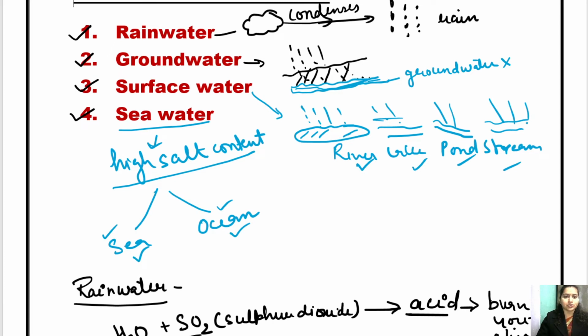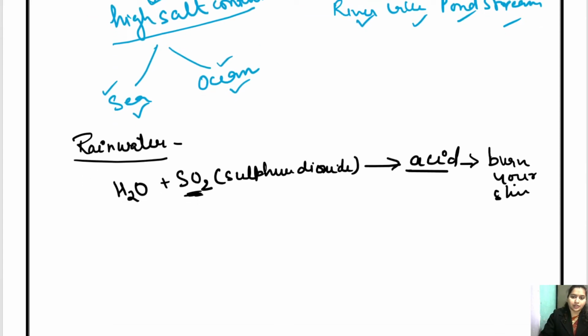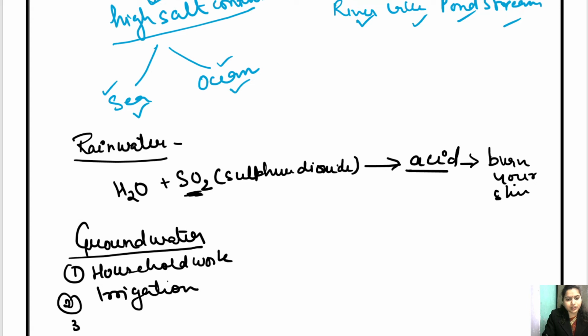Now let's come to the groundwater. So children, you are clear with groundwater also, कि कहाँ पे होता है ये groundwater. So groundwater is very useful and it basically is used in household work. Okay, it is used in irrigation purpose in agriculture field and various domestic purposes. ठीक है?